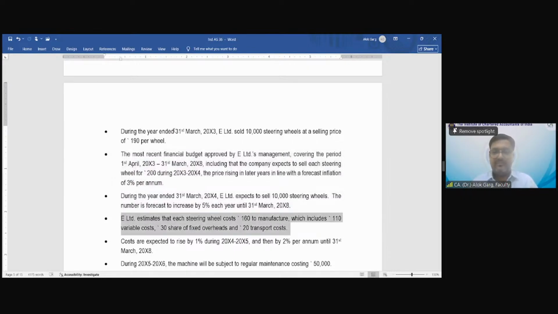E Limited, the company, estimates that each steering wheel costs rupees 160 to manufacture, which includes 110 variable cost, 30 fixed overhead, and 20 transport cost. Now the cash outflow is also given. Cash outflow is also given, right? It is also given. And what is written? What is given here? What is the use of this paragraph? Tell me, friends. Otherwise, you will not be able to solve. Till the time you read gradually and understand gradually, you will not be able to solve it. Tell me.